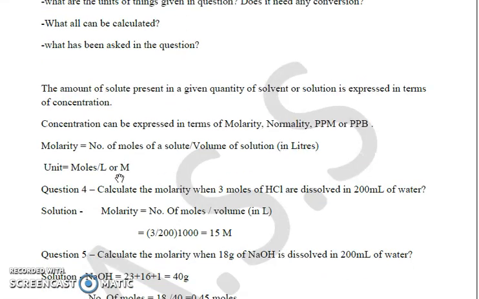The amount of solute present in a given quantity of solvent or solution is expressed in terms of concentration, and concentration can be expressed in terms of molarity, normality, parts per million, parts per billion. So let's start with a very basic concept, molarity. Molarity is the number of moles of solute divided by the volume of solution in liters, at a given temperature, which needs to be mentioned because molarity varies with temperature. The units are moles per liter, or molar.